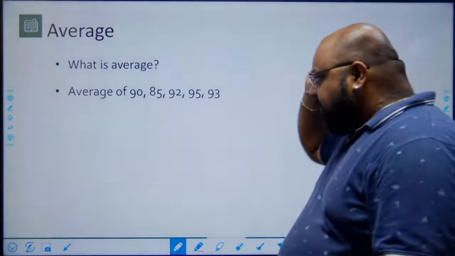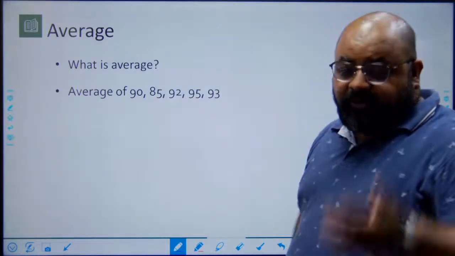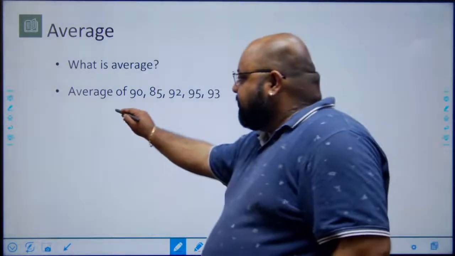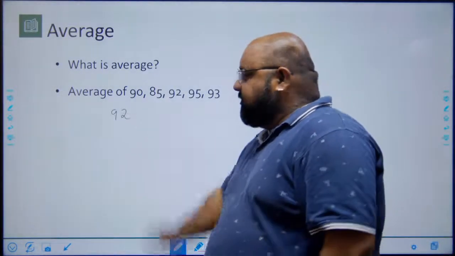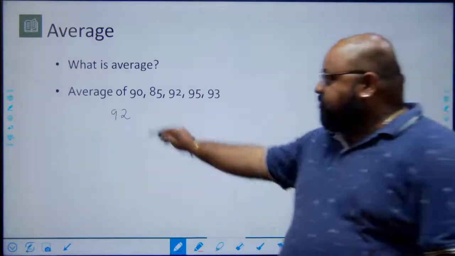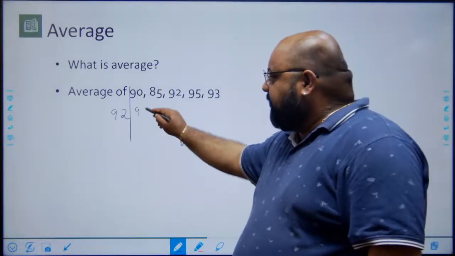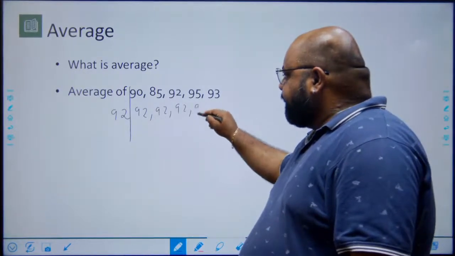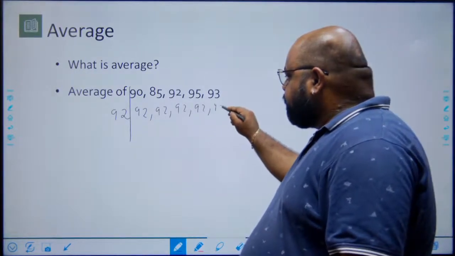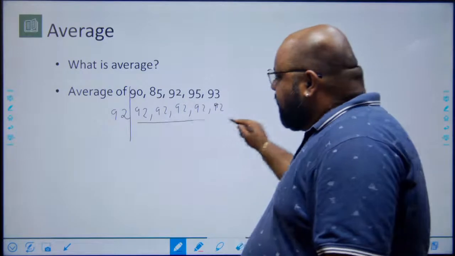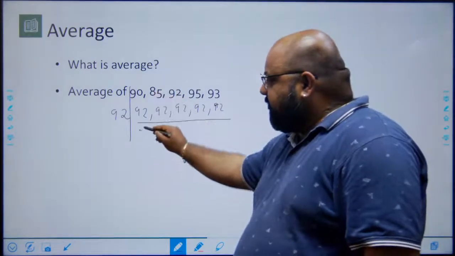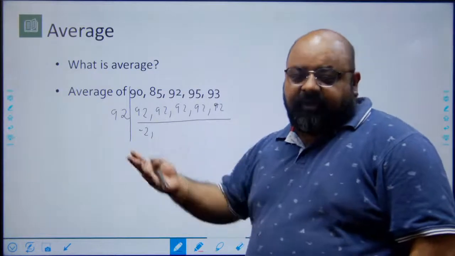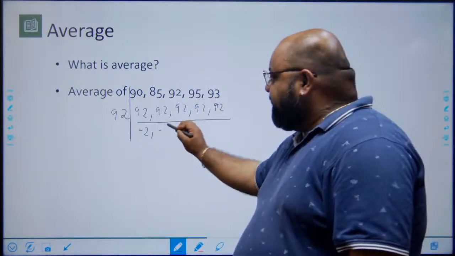For example, suppose I assume the average to be 92. So in school you did this as assumed mean method. Suppose 92 is what I assume to be the average, and therefore each number has to become a 92. Now if I look at individually, here there is a deficit of 2 marks. 90 would need 2 marks from someone else to become 92. Here there is a deficit of 7.